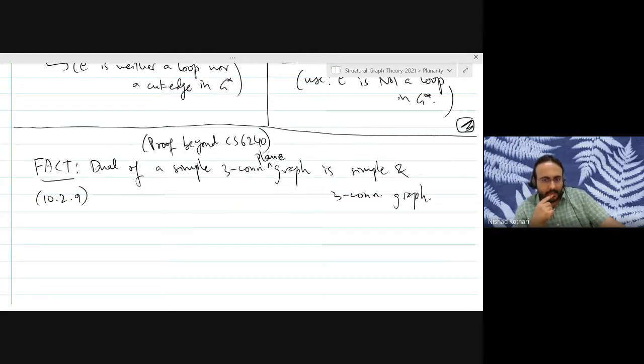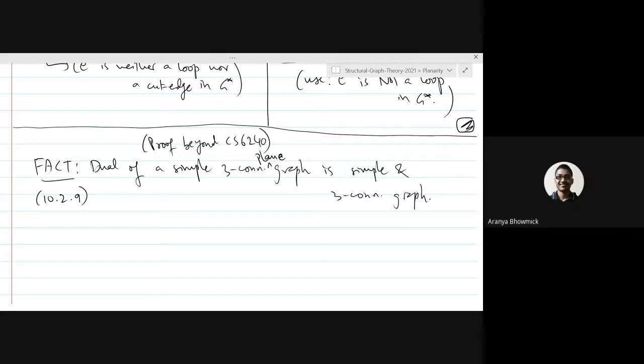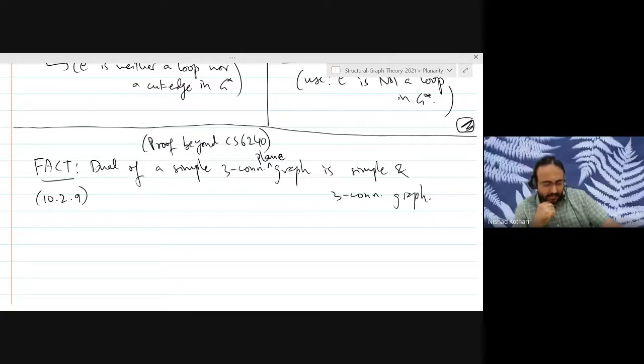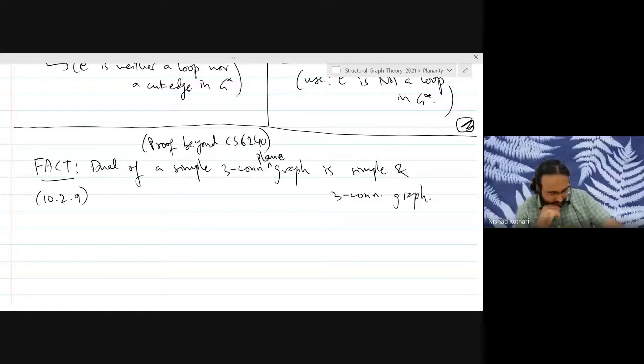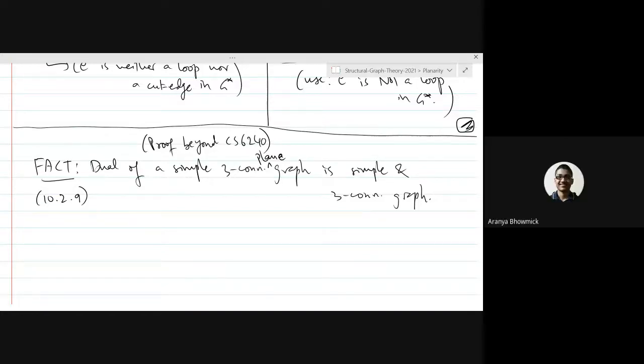So basically, if G is any simple three-connected planar graph, then G may have many different embeddings, but the duals corresponding to each of the embeddings will always be isomorphic to each other. That is one of the consequences of the embedding being unique. So if for one embedding we get a simple and three-connected dual, then for other embeddings also we will get simple and three-connected duals. That's right.